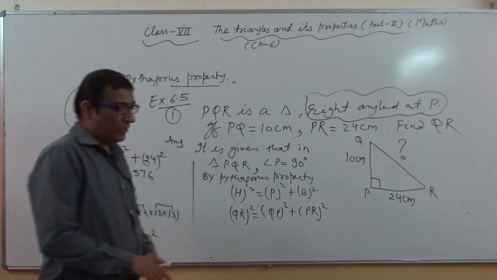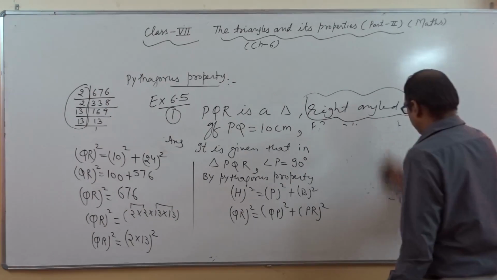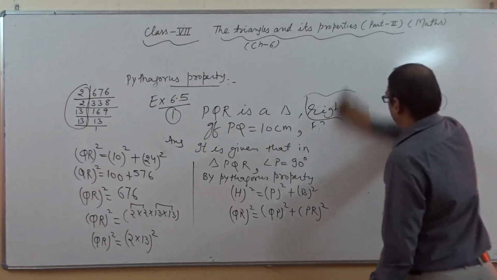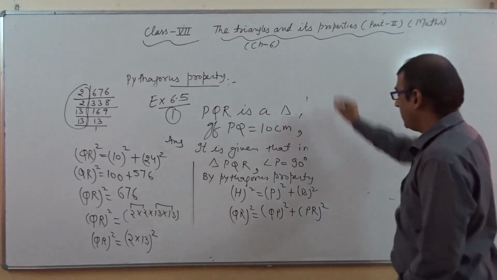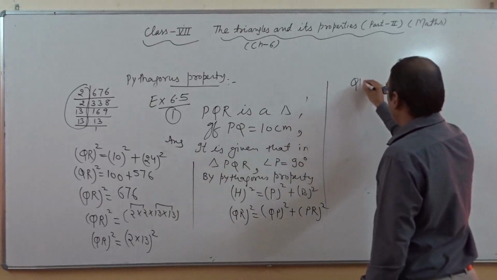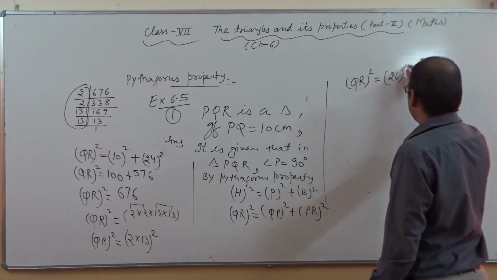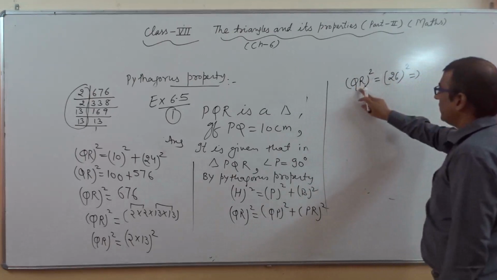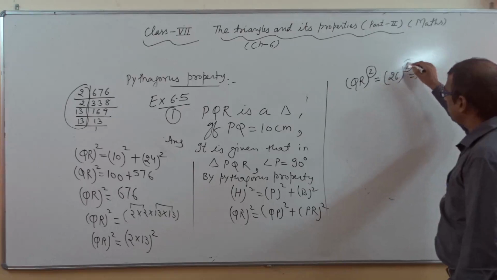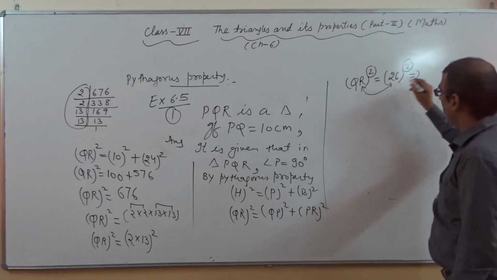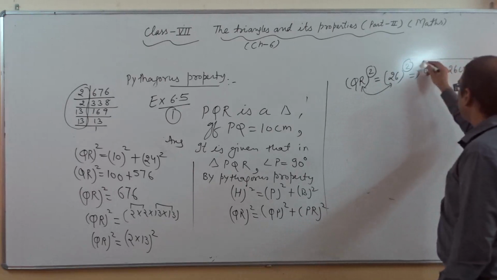So after this, what will we do? After this we can say whole square of QR equals whole square of 26. It means whenever powers are the same, here power is 2, here is also power 2, it means bases are also equal. So we can say the value of QR is 26 centimeter.